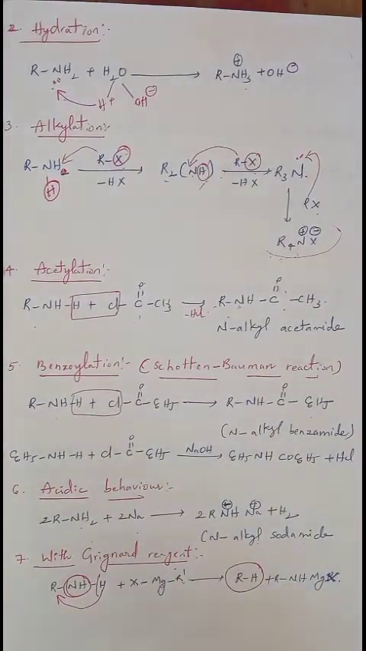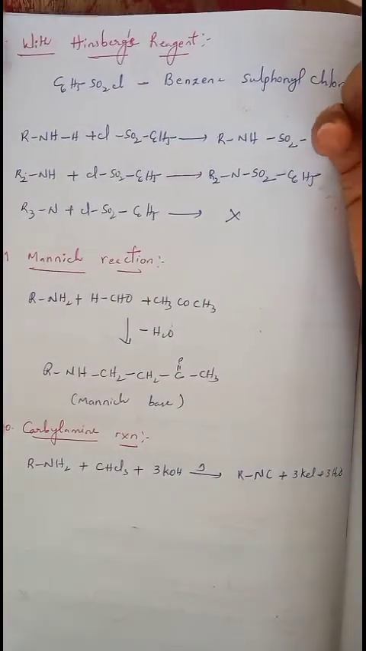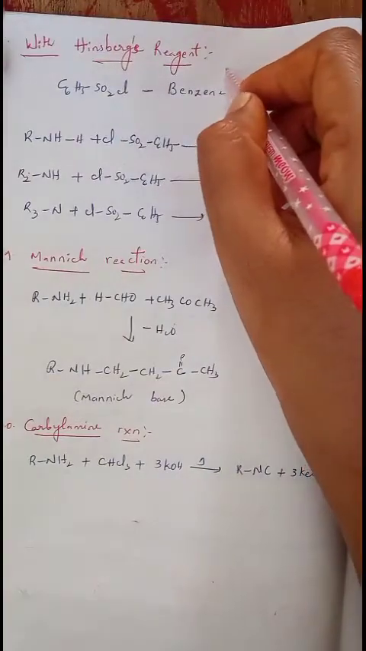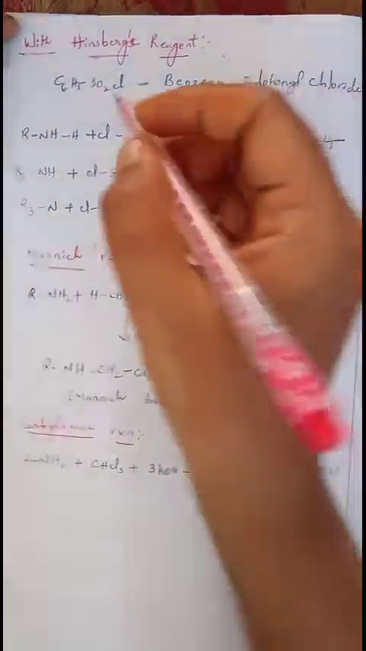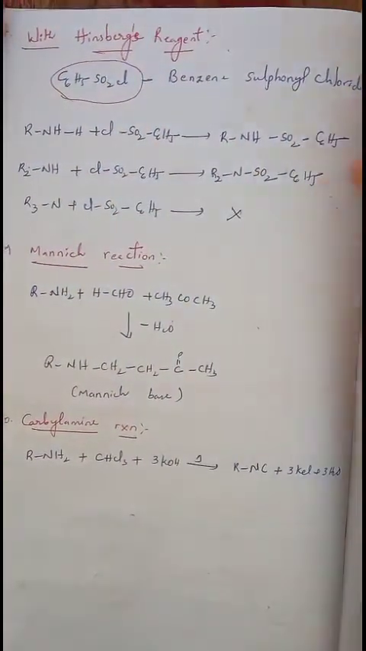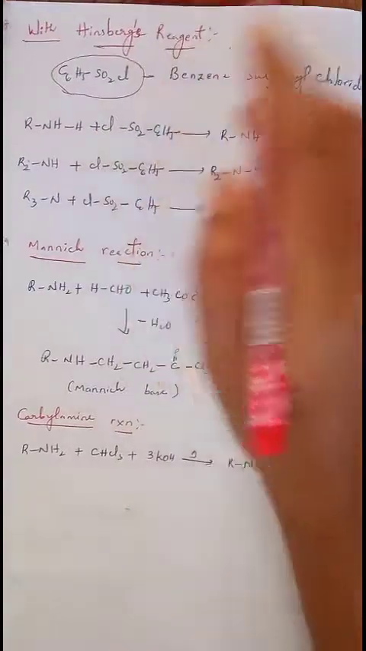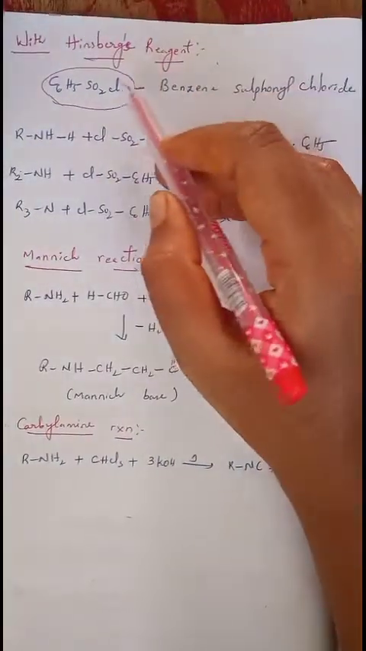And the next chemical reaction, a most important chemical reaction, is Hinsberg reaction, a reaction with Hinsberg reagent. What is Hinsberg reagent? C6H5SO2Cl is called Hinsberg reagent, which is benzene sulfonyl chloride. We can also call it Hinsberg's reagent.